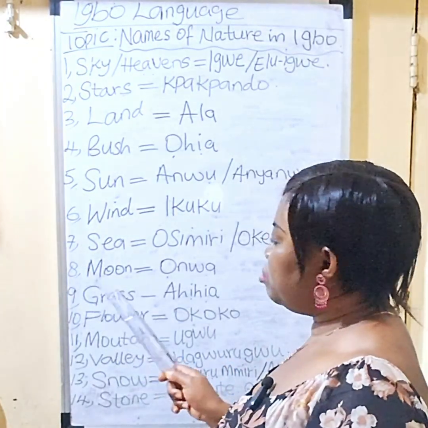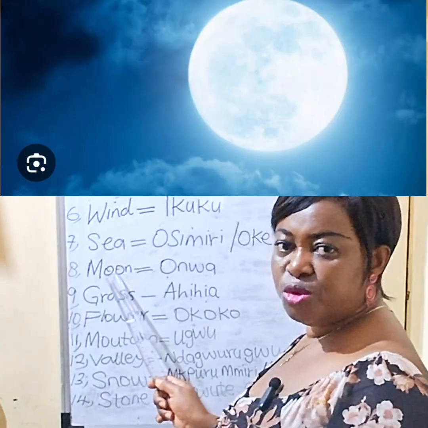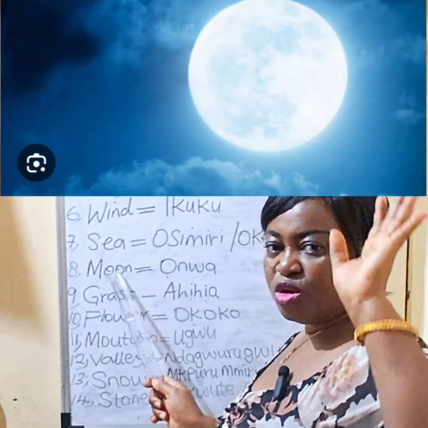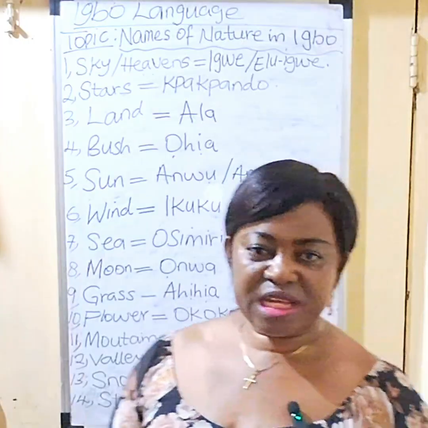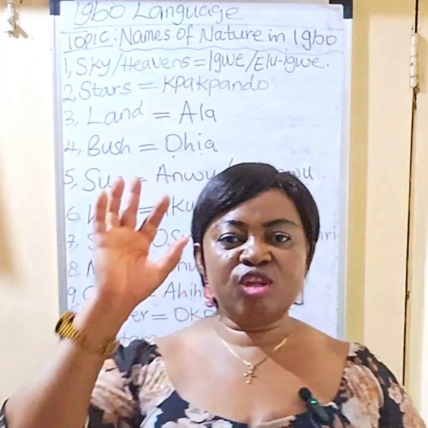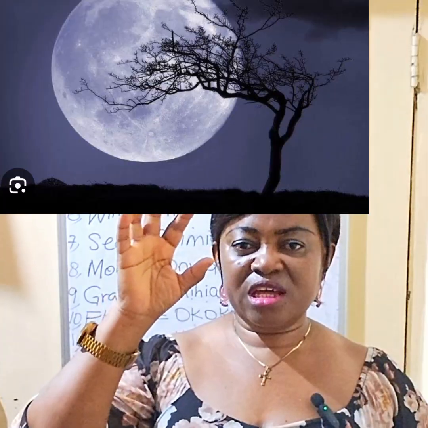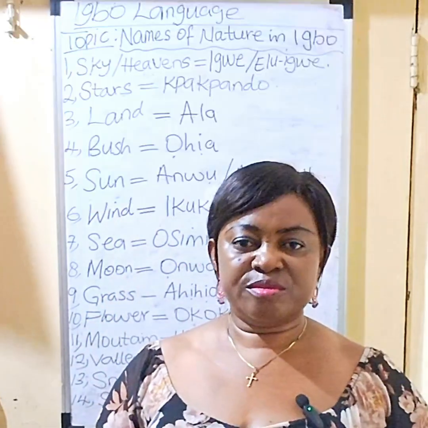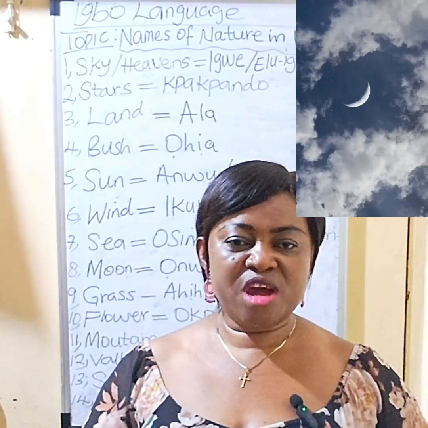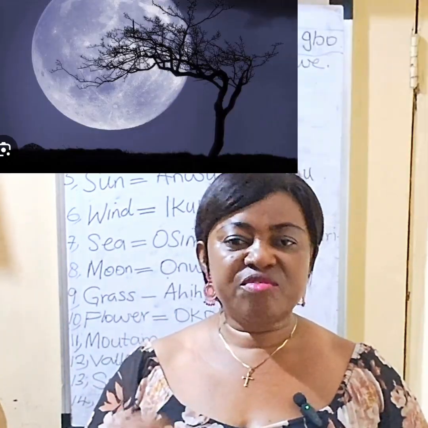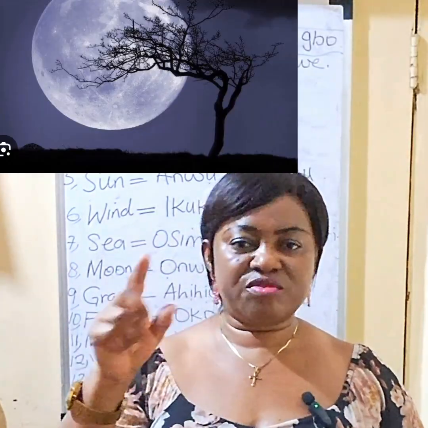Another nature is moon, the one that shines at night. You know, moon is different from stars. You have only one moon. Either it came in full or half. When you have a complete moon, you have it in circular form.